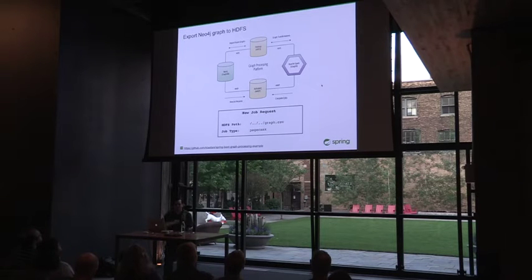Kind of breaking that down step by step, what that looks like here is that we'll have Neo4j submit a new job request, and that job request simply has 2 pieces of information: the path on HDFS where it's exported that data set, as well as the type of job that it should run, so the type of analytical job that it should run on Apache Spark.